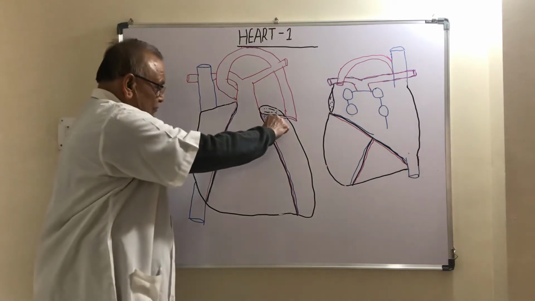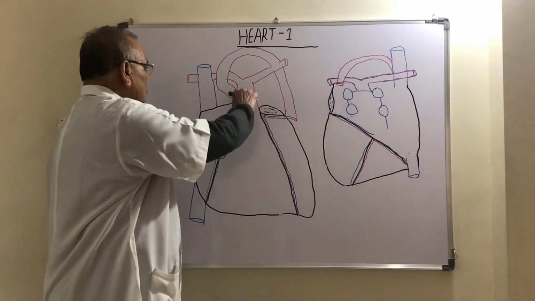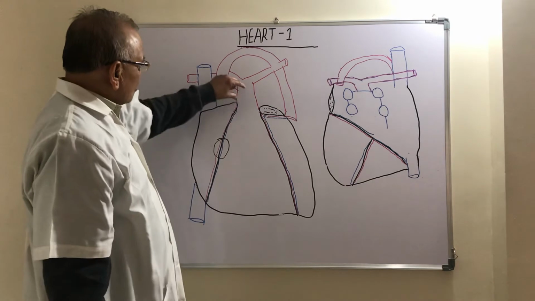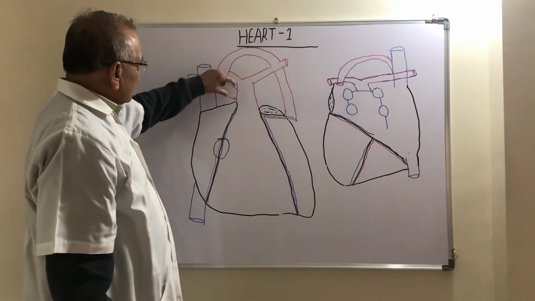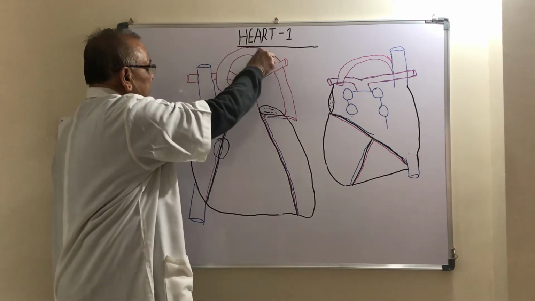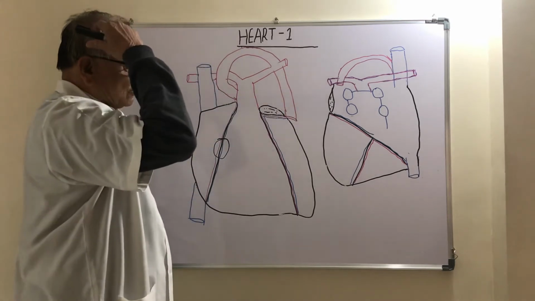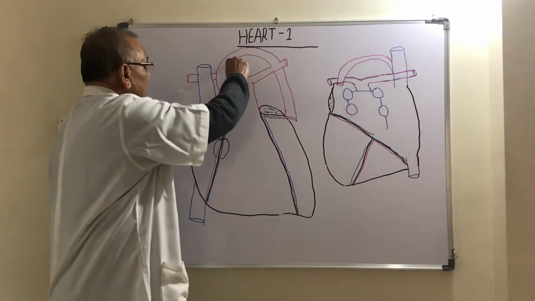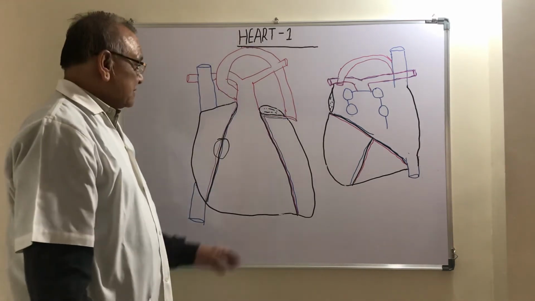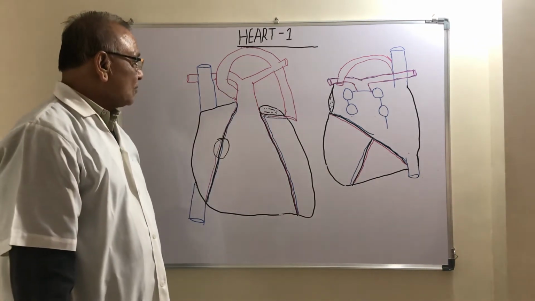When the left ventricle contracts, it sends its blood into the aorta. This part of aorta ascends upwards, so it is called ascending aorta. This part is called arch of aorta, and this part running downward is called descending aorta. Through the aorta, left ventricle sends blood to all the different parts of the body.